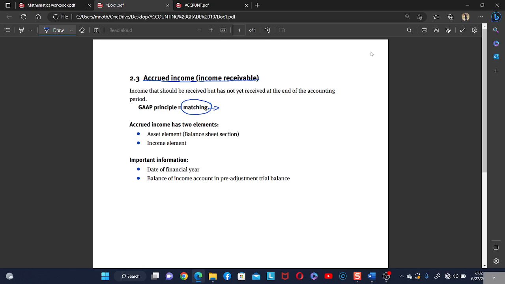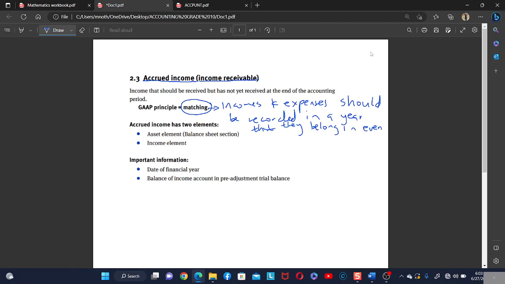What is the matching saying? The matching is saying that incomes and expenses should be recorded in a year that they belong in, even if they have not yet been received or paid.